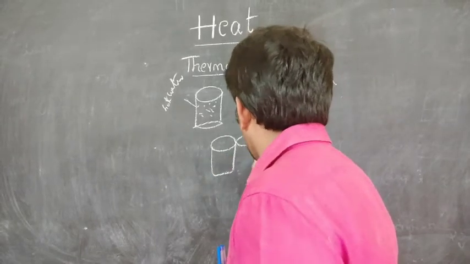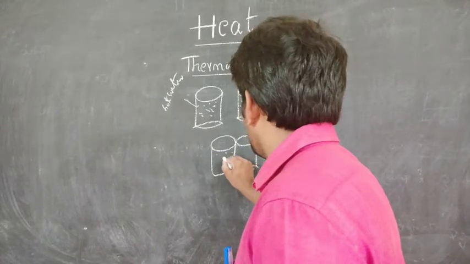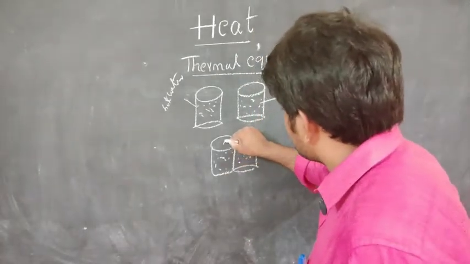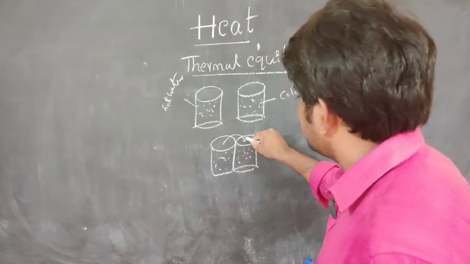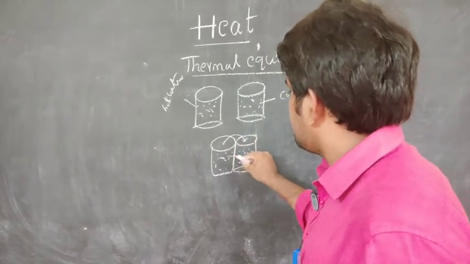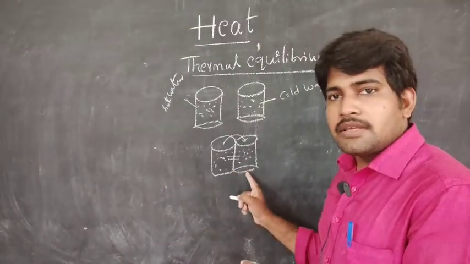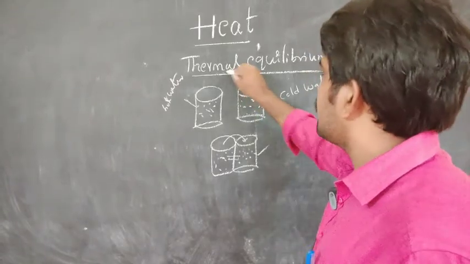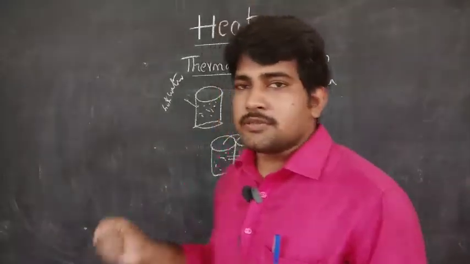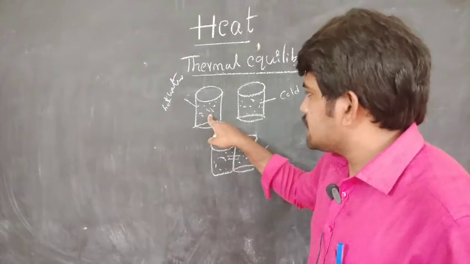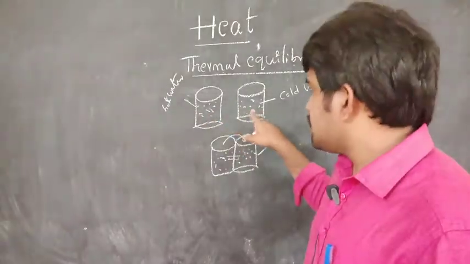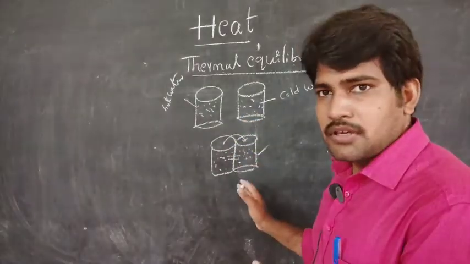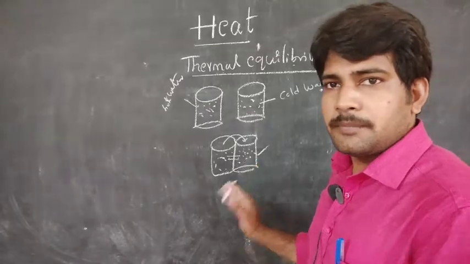Then the heat energy is transferred from the hotter body to the colder body. After some time they become equal in temperature. So this state is called thermal equilibrium. That means in this process heat is lost in this beaker, and in this beaker heat is gained. So finally they are at the same temperature. This is called thermal equilibrium.